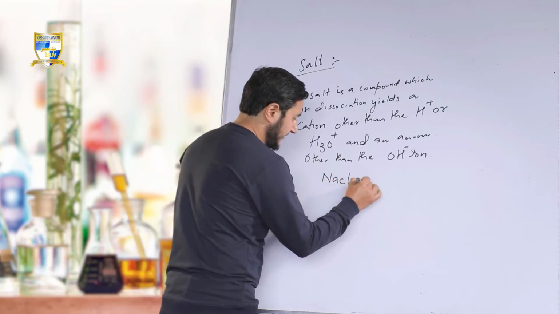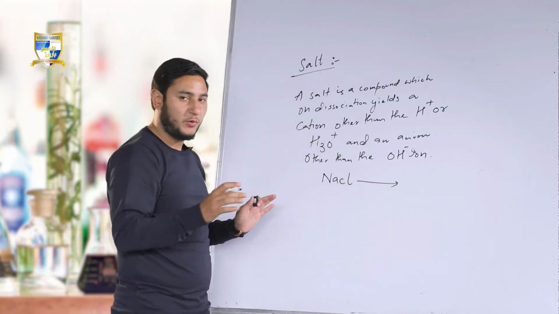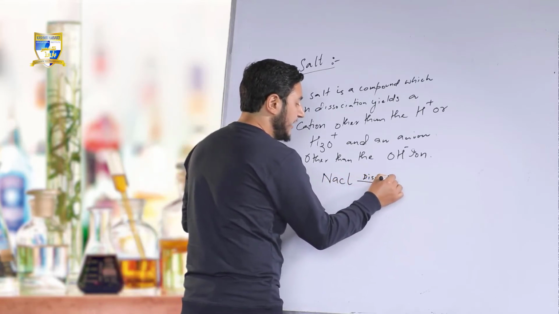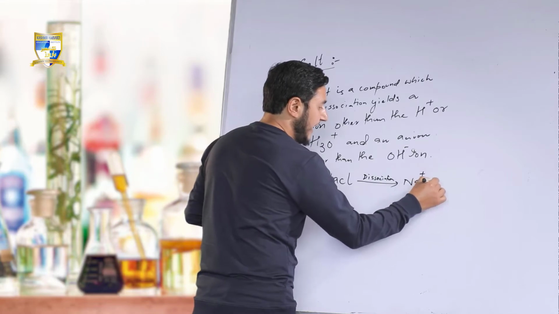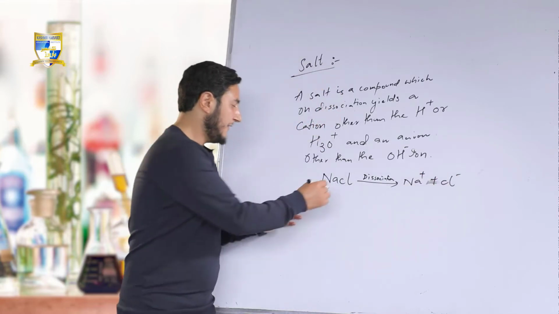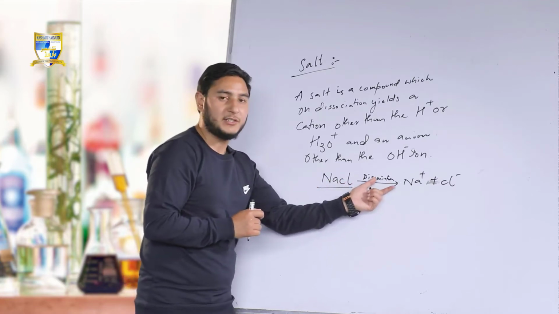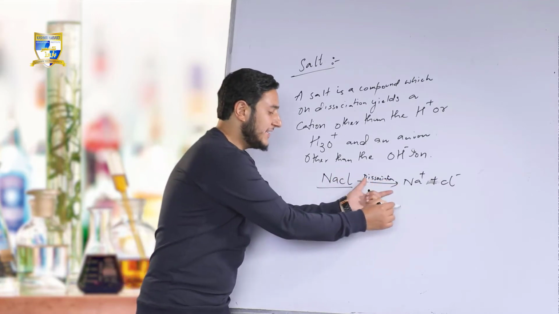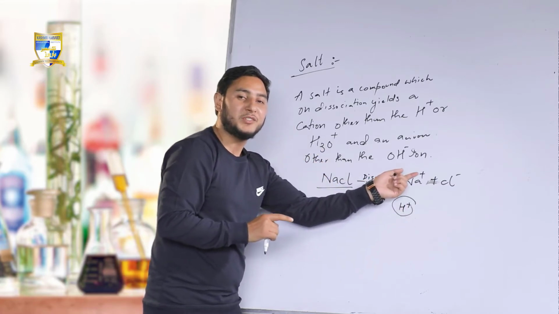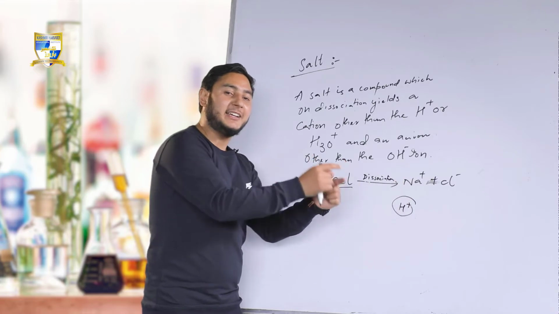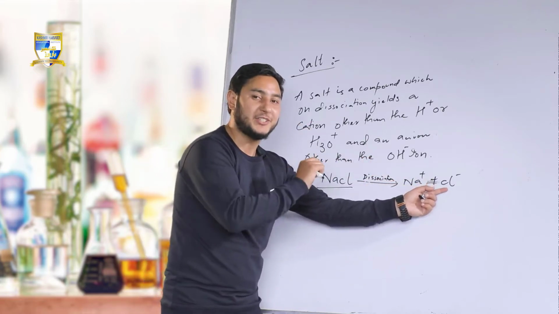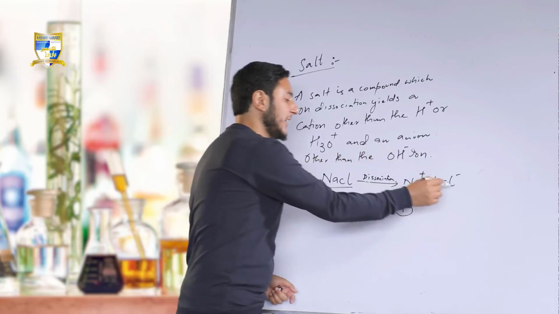NaCl dissociates into water into two ions, Na positive and Cl negative, means when NaCl dissociates into water, it does not release H positive ion, it releases the cation, positive ion, and that positive ion is sodium ion, and at the same time it releases an anion, negatively charged ion, which is other than the OH negative ion.